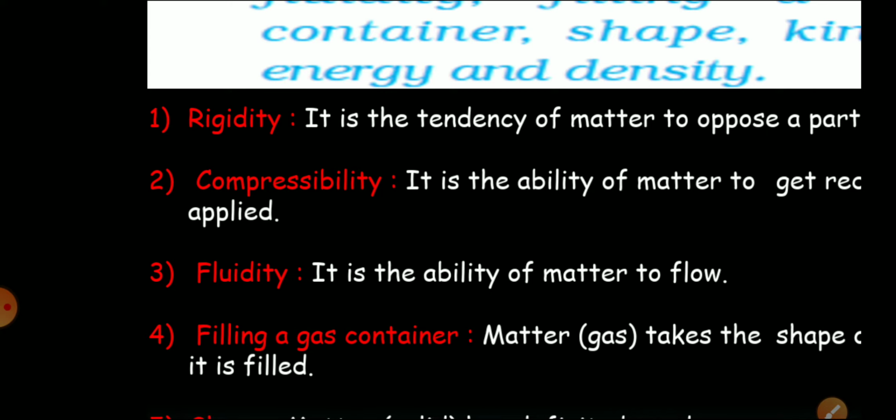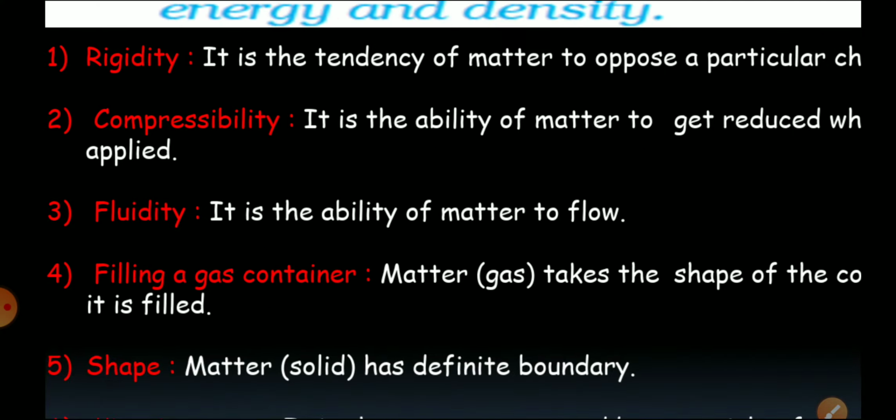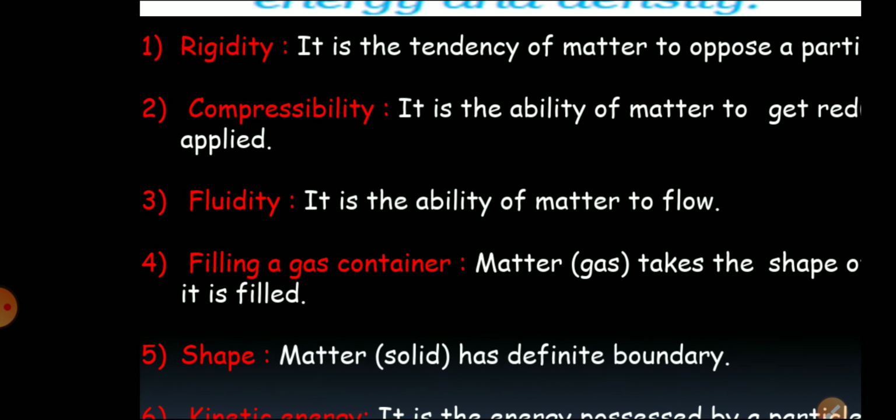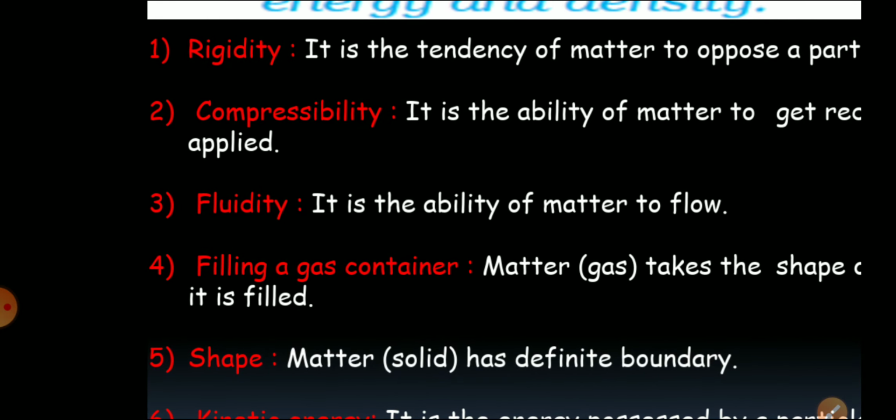Filling a container is the fourth one. Matter, that is gas, takes the shape of the container in which it is filled, and that's why it completely fills the container. Fifth one is shape. Matter, especially solid, has a definite boundary, and this boundary defines its shape. The shape of a solid is defined by its boundary. We can hold a particular solid through its boundary, and that is why it has a particular shape.